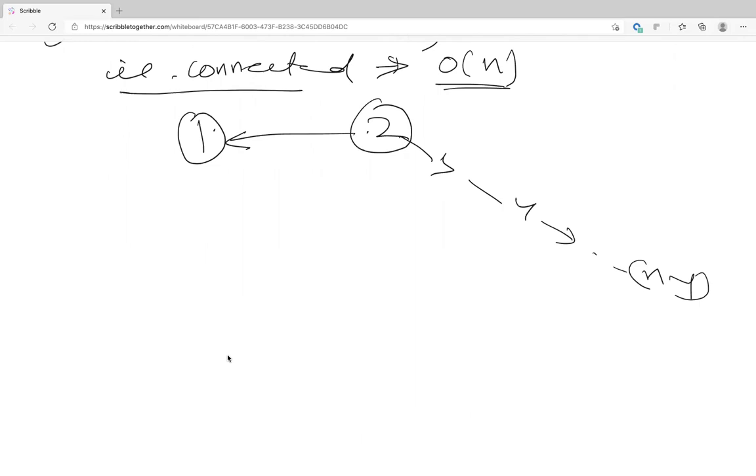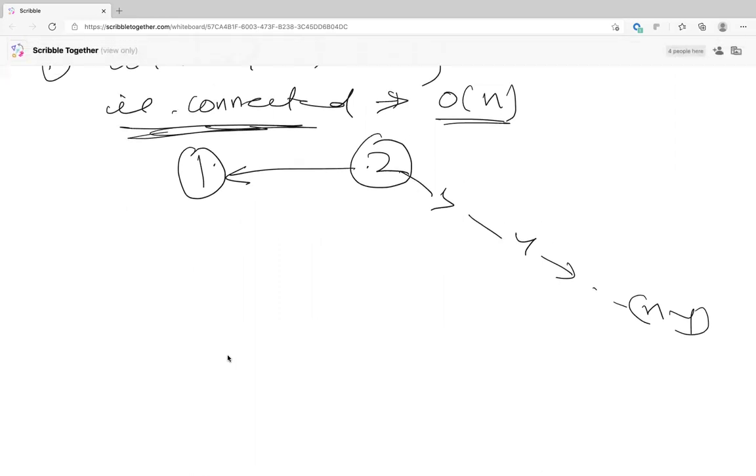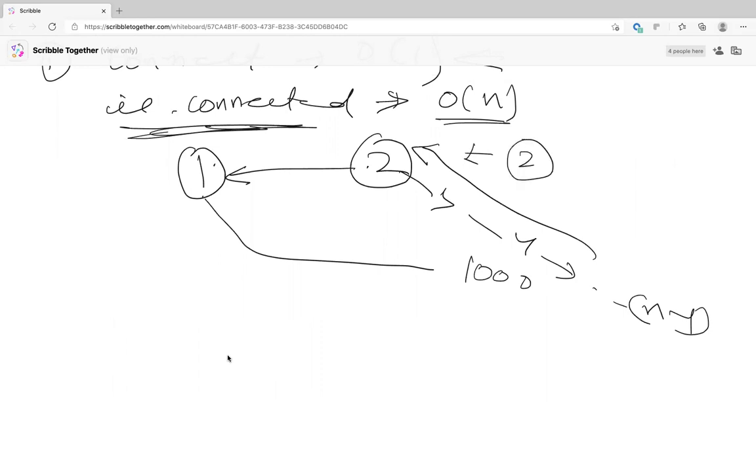To find out if 2 points are connected, connect is O of 1, but if you're trying to find out is connected for 1 and, let's say, 1000, you still have to go up and find the head. That is still O of n because the length of the tree is just increasing.